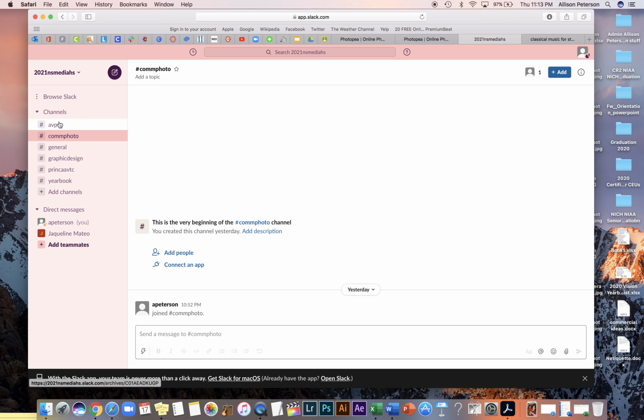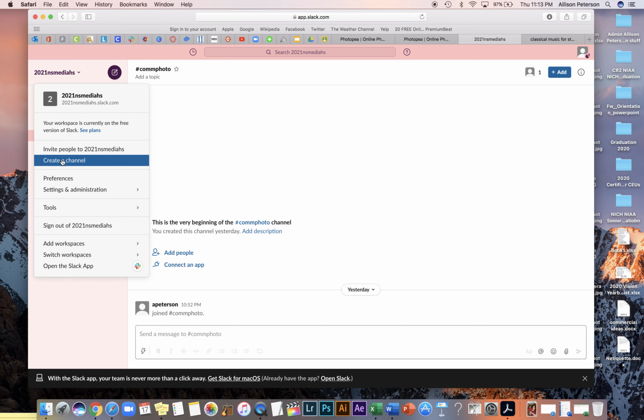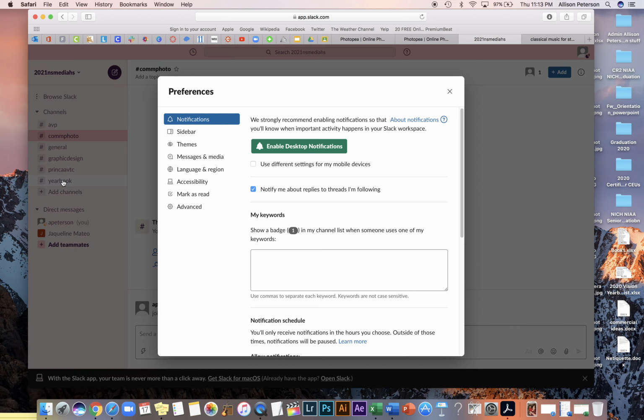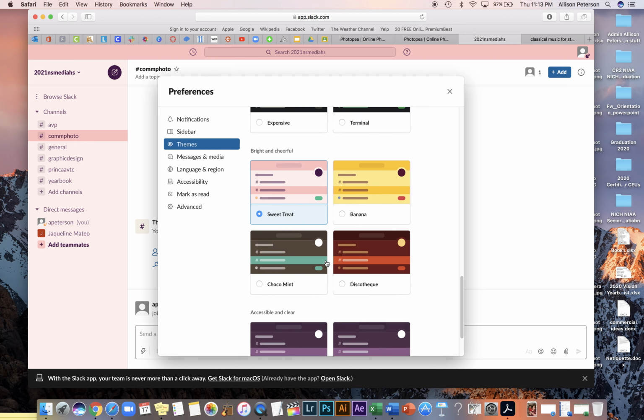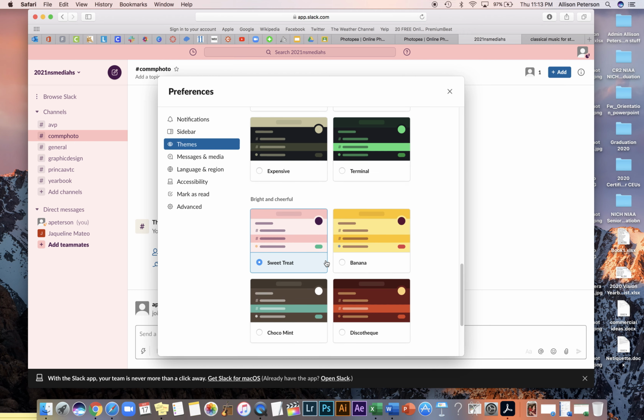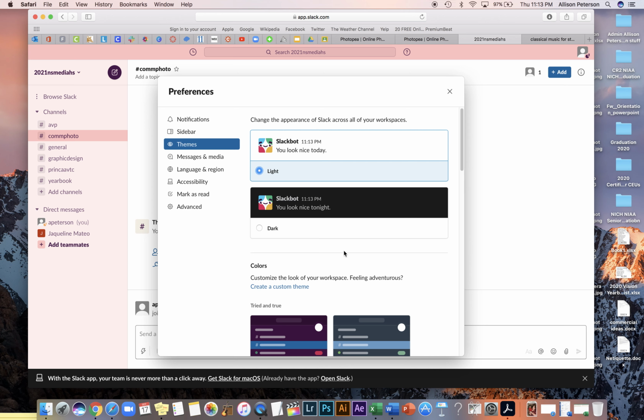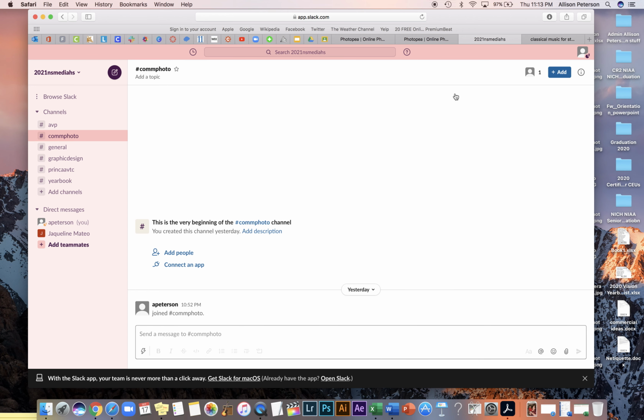Every year I make mine a different color, so I know it's a different year. If you don't like pink, you can actually go up here and change the preferences and go down there and change the theme to a different color that you like, and that'll come up on your screen. But again, every year I try to make it a different color so that when I'm jumping from year to year, because sometimes I go back and get information, then I know when I'm in the right one. Okay, that was extra just for you, right?